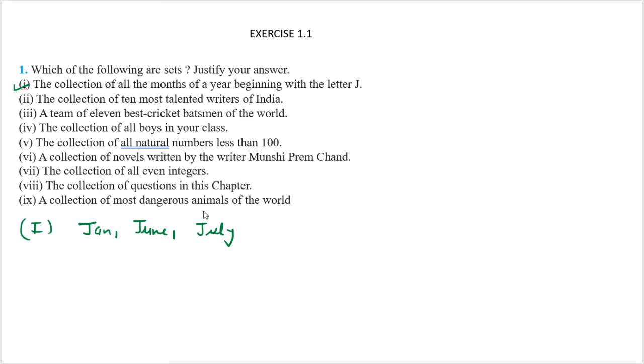So you can see these are fixed months. They are not changeable, and these are the three. So you can say yes, this is a set, because these are well defined.